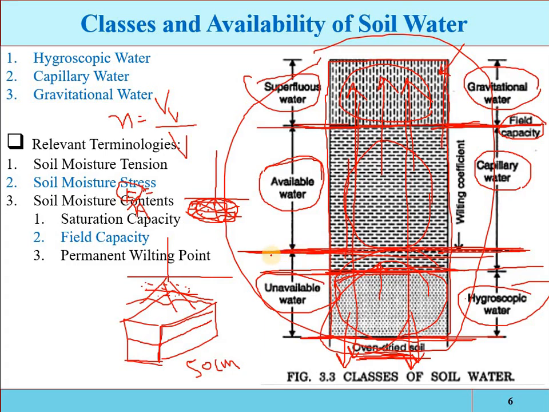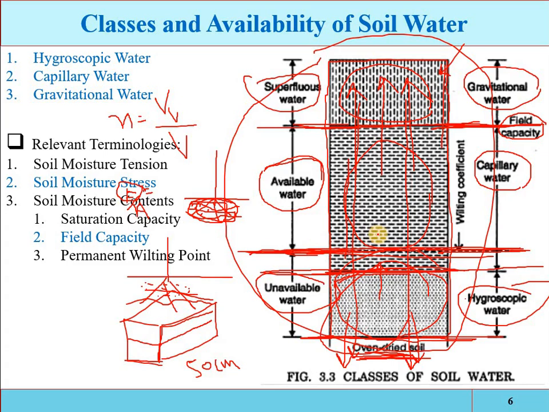When the moisture content reaches this level, the plant will not extract the water and it will start wilting. If the plant is permanently wilted, then even if you saturate the soil, the plant will not regain its turgidity, and the growth of the crops will be affected or damaged.